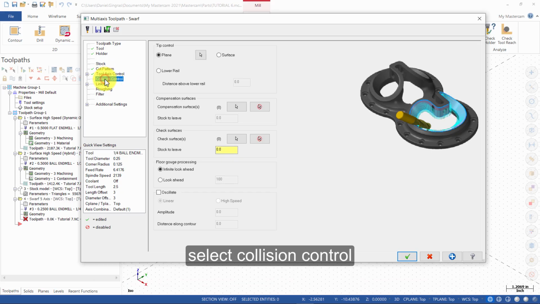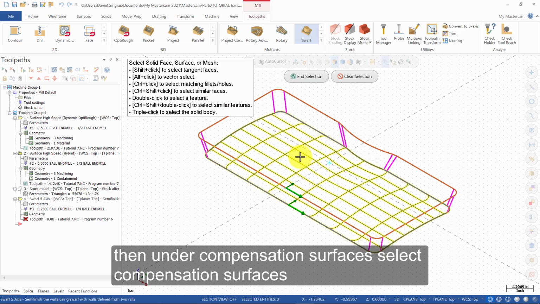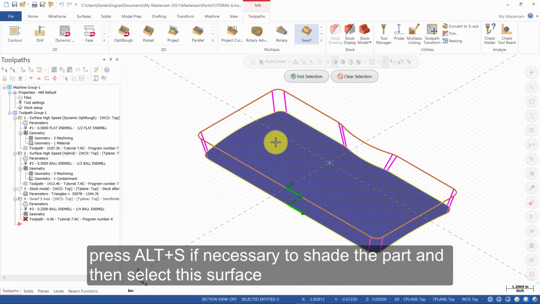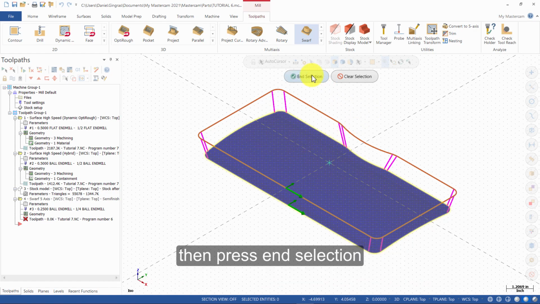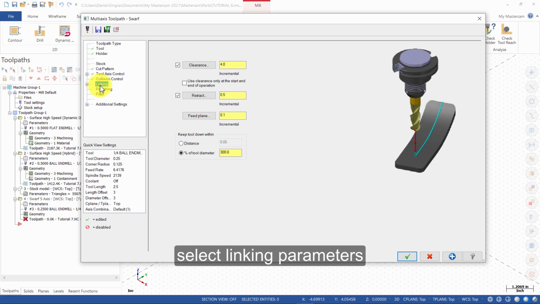Select collision control and change tip control to surface. Then, under compensation surfaces, select compensation surfaces. Press Alt-S if necessary to shade the part, and then select this surface. Then press End Selection. Enable Look Ahead. Set to 100 steps.